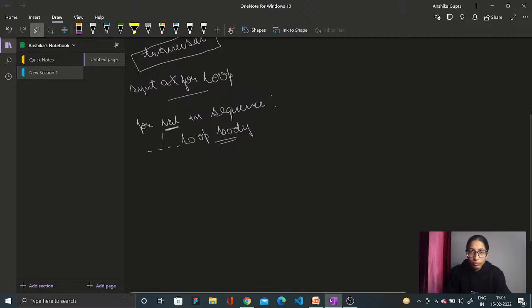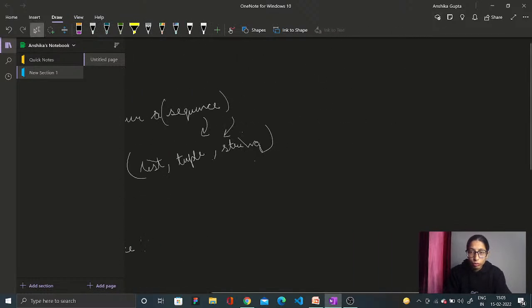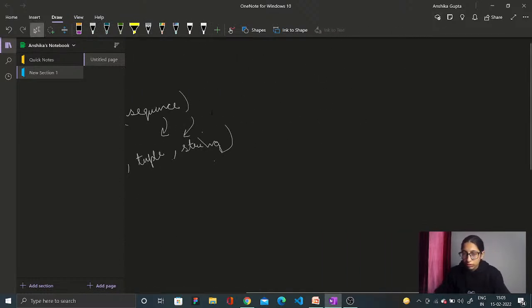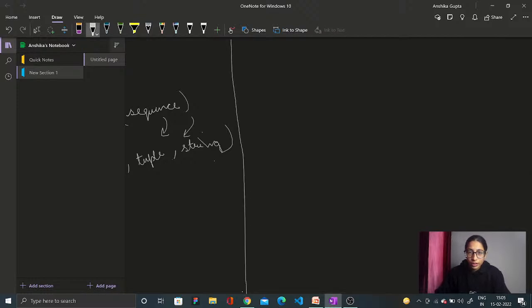Now let us have a flow chart of a for loop. Correct? Just remember and understand this flow chart.